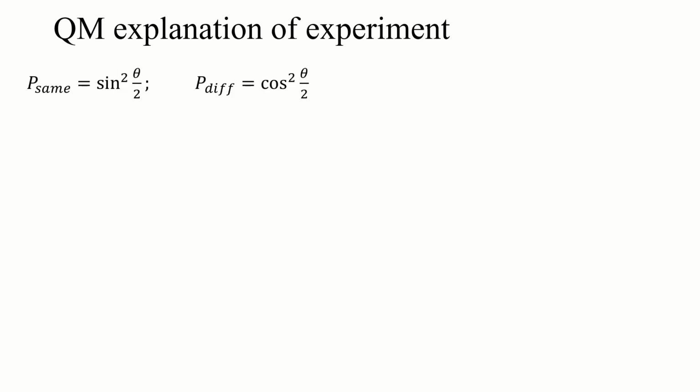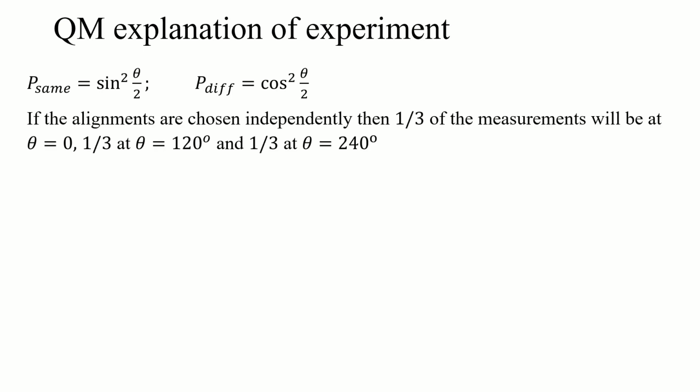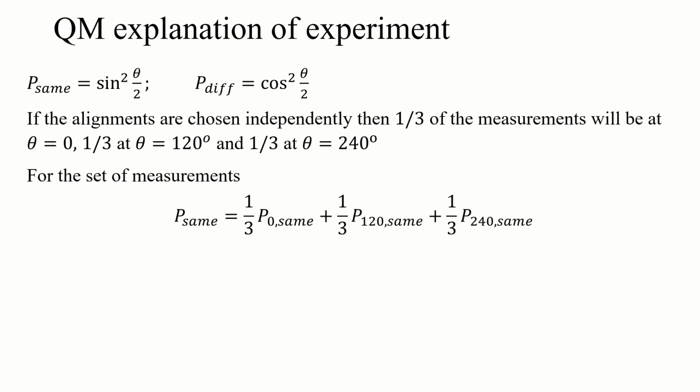If we know the probabilities of the same and the different depending on what angle, and we have Alice and Bob just randomly select which alignment they choose, theta 0, theta 1, then 1/3 of the time they're going to be measured at the same angle, 1/3 of the time they're going to be 120 degrees off, and 1/3 of the time they're going to be 240 degrees off. So we just plug those values into our probabilities that they're the same, times 1/3, because 1/3 of our values will be that, add them all up, and that's what we get.